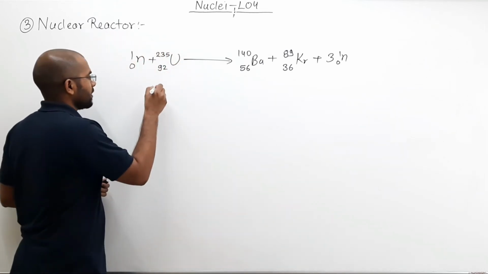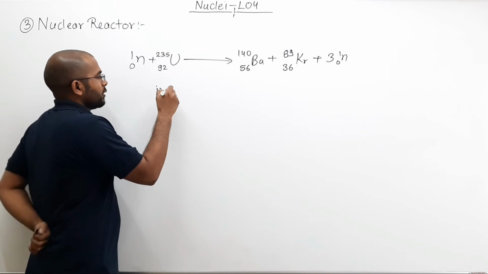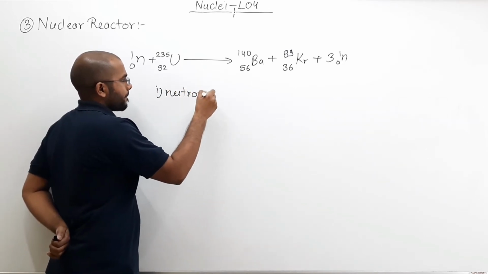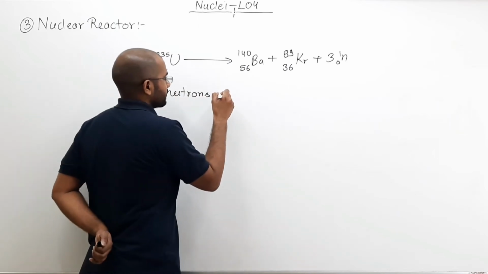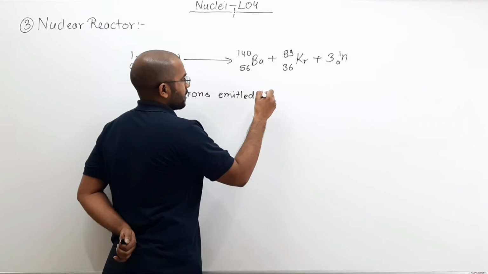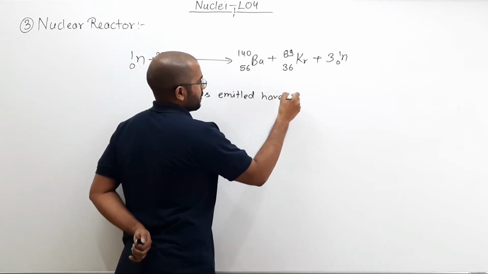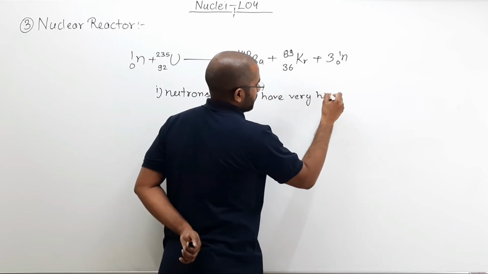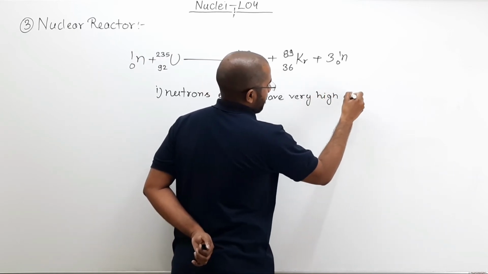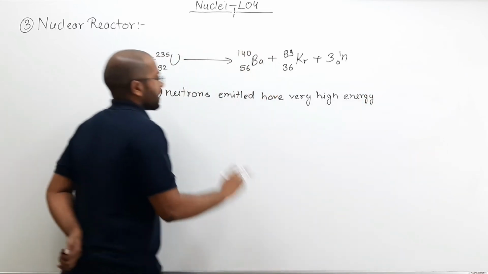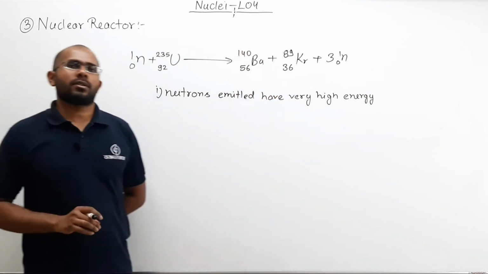So what you can write, first point is, neutrons emitted or released have very high energy. These are very high energy neutrons.